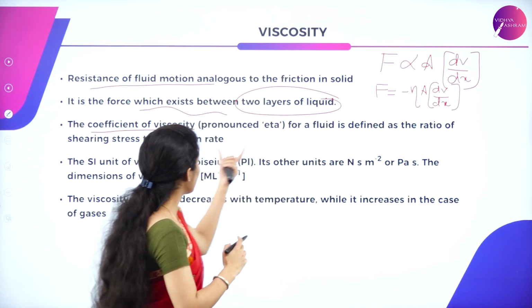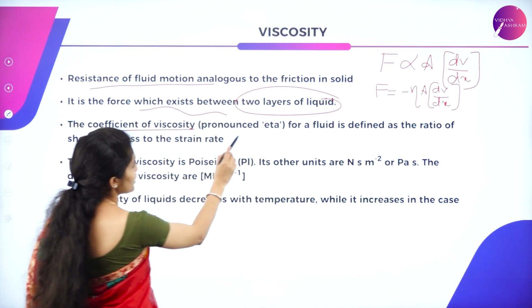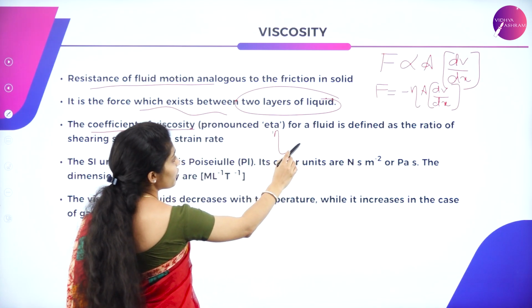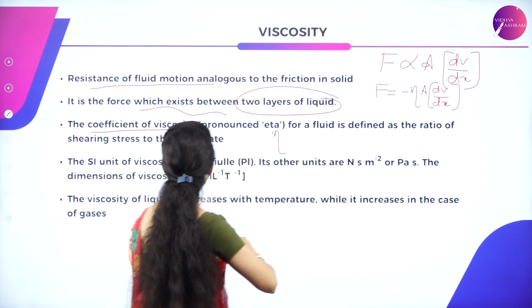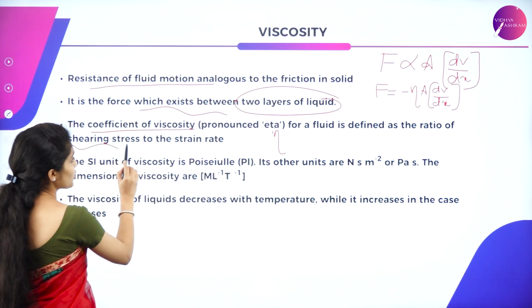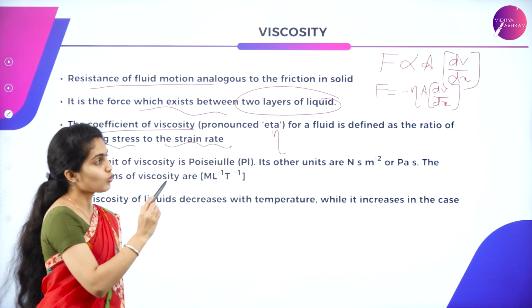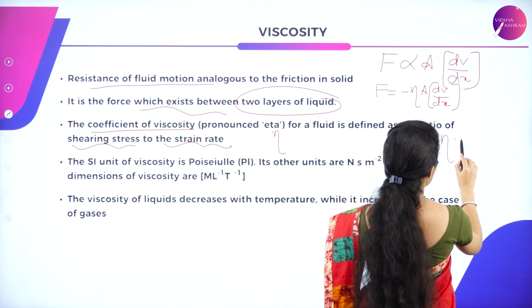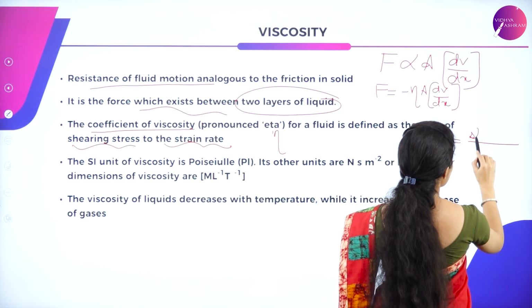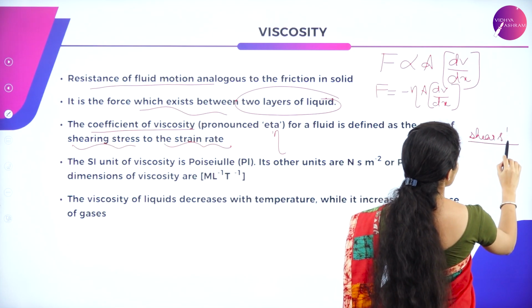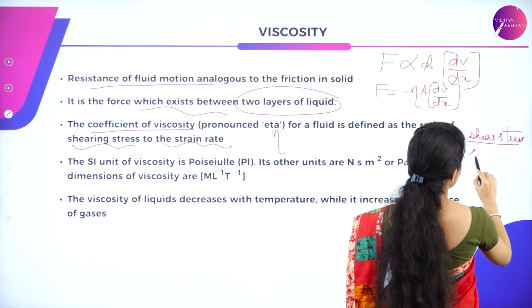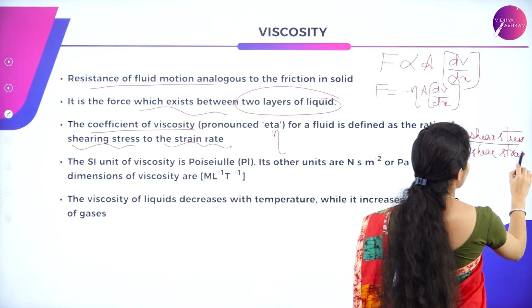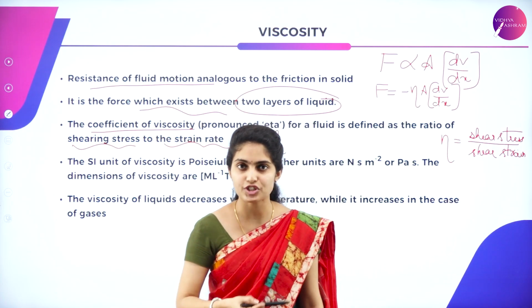The coefficient of viscosity is pronounced eta. For a fluid, it is defined as the ratio of shearing stress to shearing strain. So that is the definition for eta.